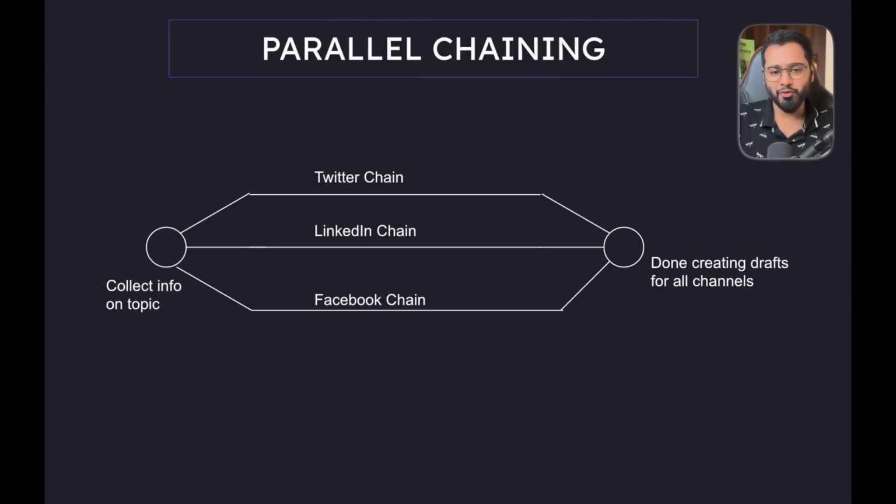And that is it for parallel chaining. I hope that you understood how we can actually use parallel chaining to apply for real world use cases. So in the next section, we are going to be looking at the last type of chaining, which is called conditional chaining. So I'll see you there.